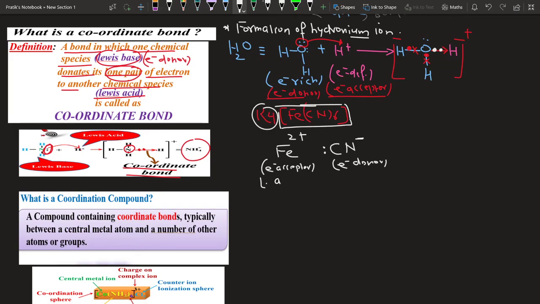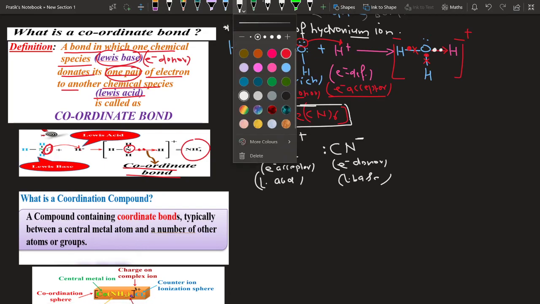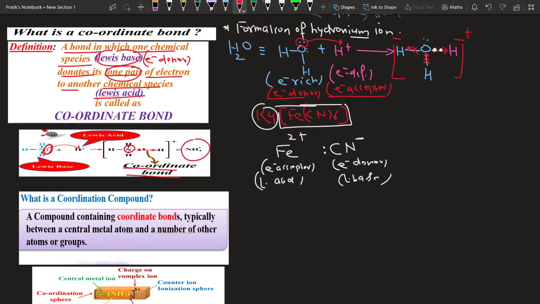Fe is the Lewis acid and CN minus is the Lewis base. Since Fe is the electron acceptor, this lone pair of electrons is shared from one end. So what is the direction of the arrow? It is towards the acceptor atom.